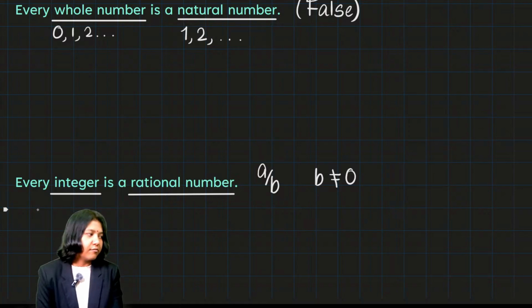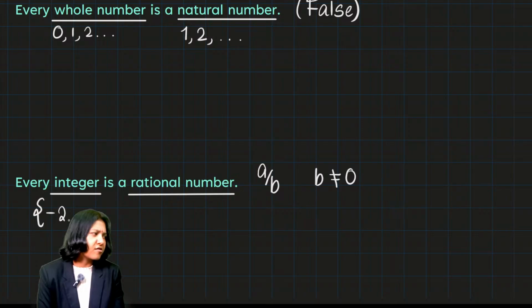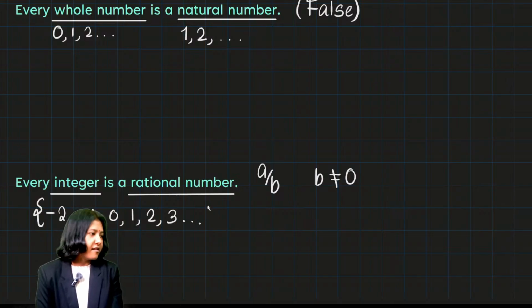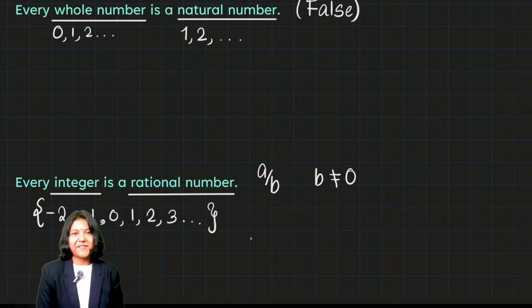So yes, it is true, because every integer, as in -2, -1, 0, can be represented as a fraction.